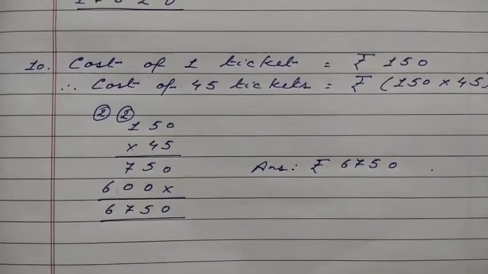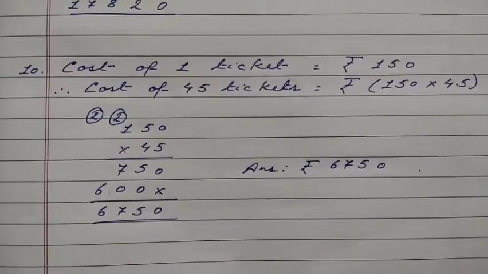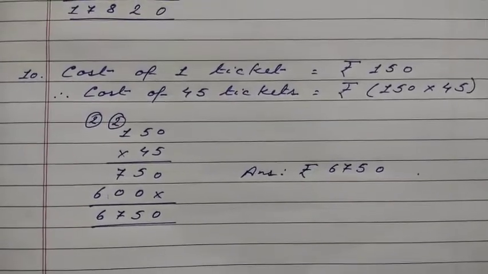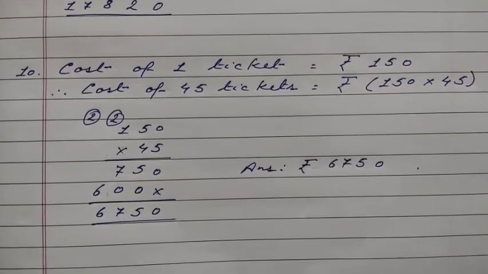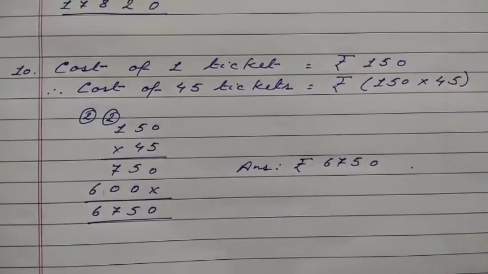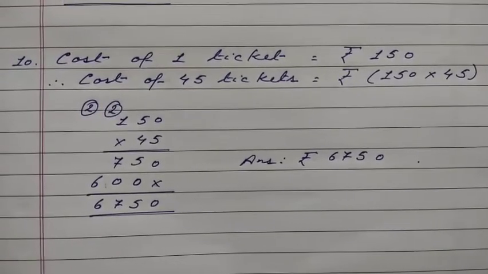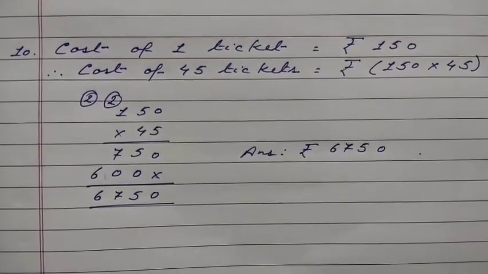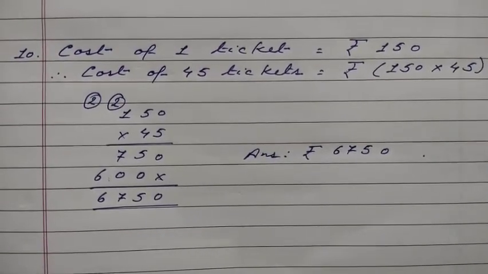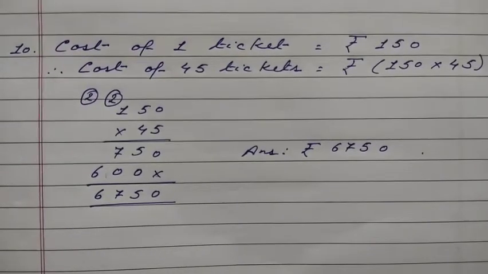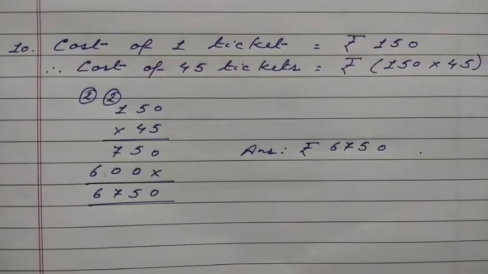Cost of one ticket, rupees 150. Cost of 45 tickets equal rupees 150 into 45. That will come to rupees 6,750. You have to show the multiplication. The sums are very easy, but you have got to do it a bit carefully, because you are learning 2-digit, 3-digit multiplication for the first time. So children, please be careful while you multiply.